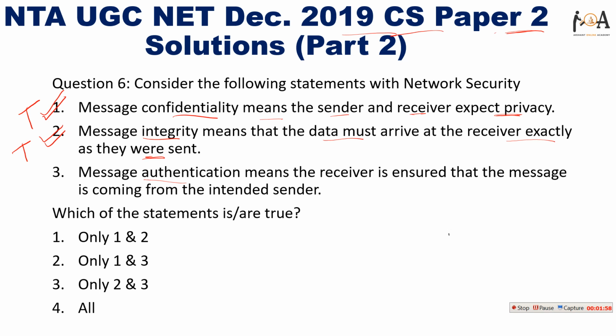The next one is, message authentication means the receiver is ensured that the message is coming from the intended sender. So it's also true, because message authentication itself means authentication. Authentication means the source of our message should be original. Right? So option 4 is the correct answer.